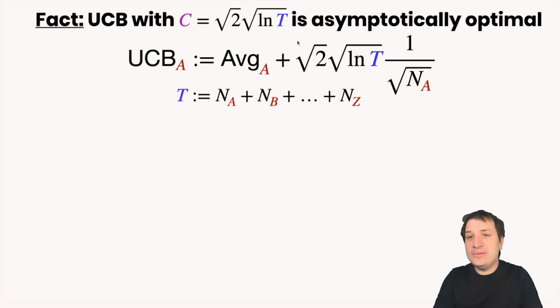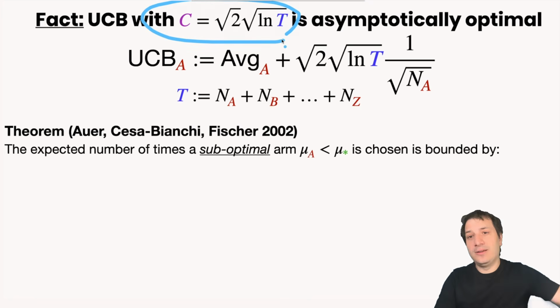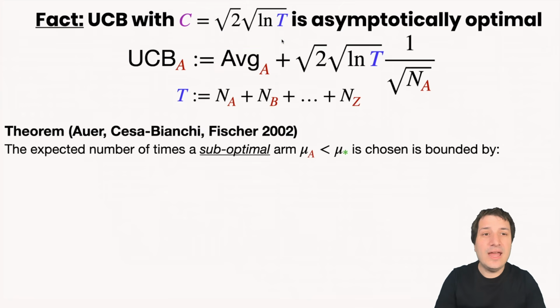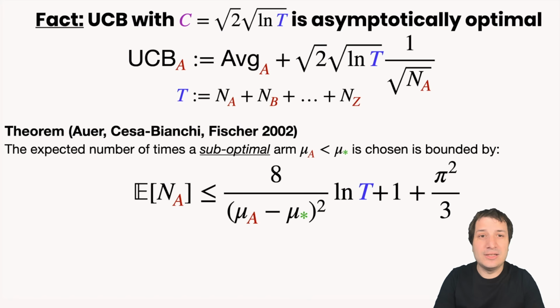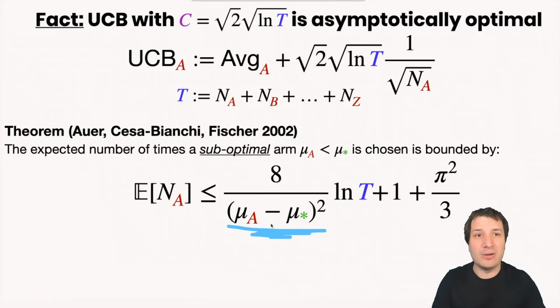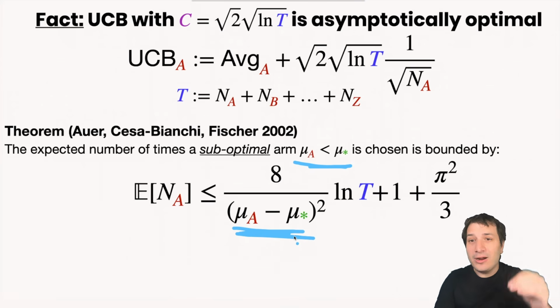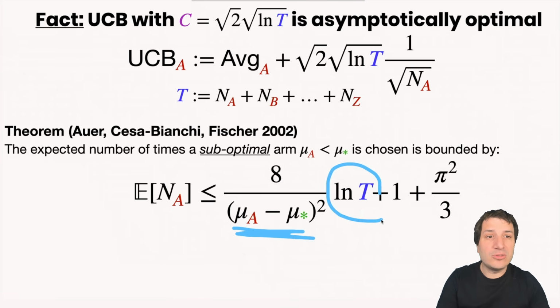And if you choose the UCB value this way, there's a beautiful paper from 2002 that says that when you choose the UCB algorithm with this growing optimism constant, you will do a really good job of not playing arms that are bad too often. The number of times you will play a suboptimal arm is bounded by a constant that depends on how bad that arm is. If that arm has a true average that is less than the optimal average, then you will play it based on the square of that difference. And it grows with the log of t.